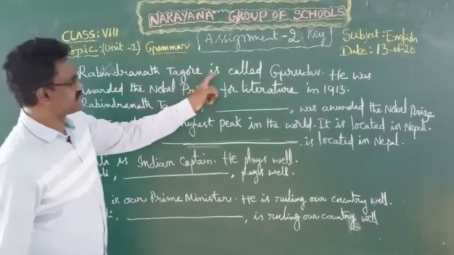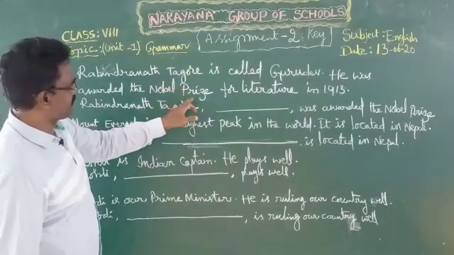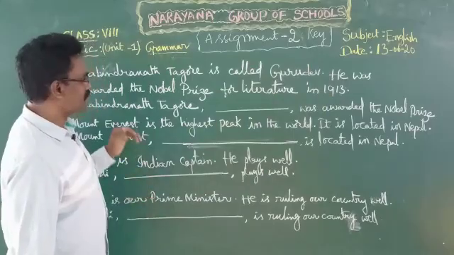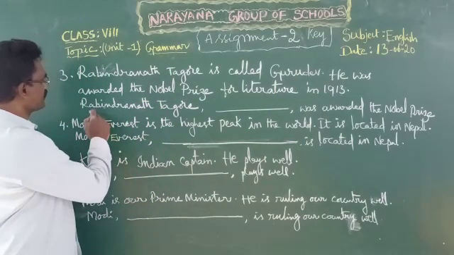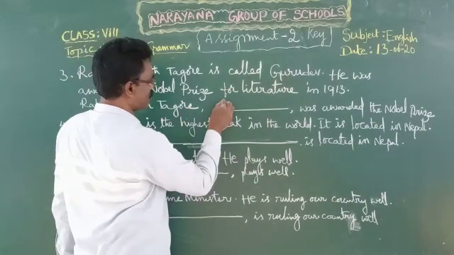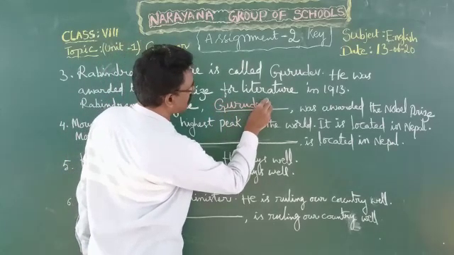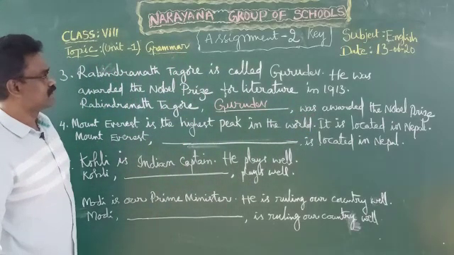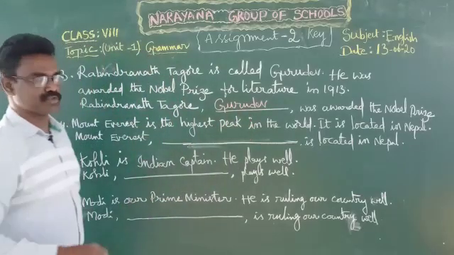Rabindranath Tagore is called Gurudev. He was awarded the Nobel Prize for Literature in 1913. So what is the noun phrase in apposition for this one? Very simple. Rabindranath Tagore, Gurudev, was awarded the Nobel Prize for Literature in 1913. So this is a noun phrase in apposition.